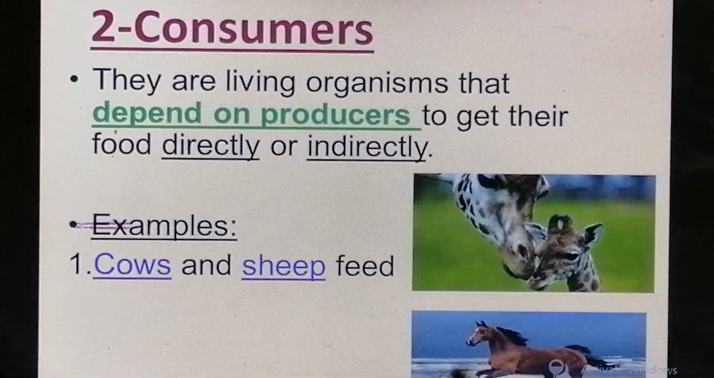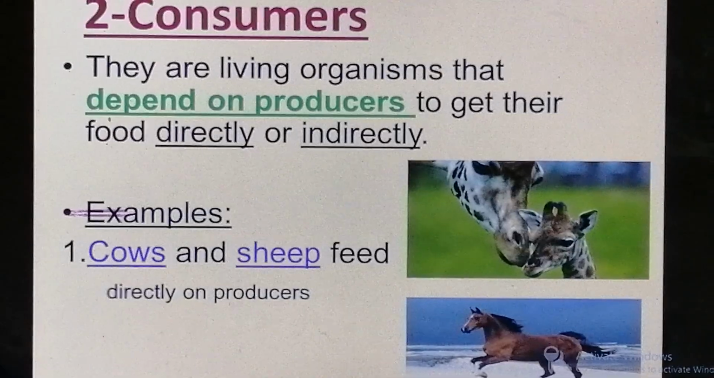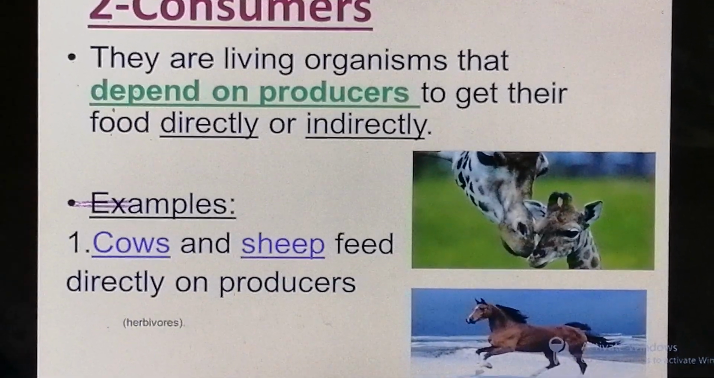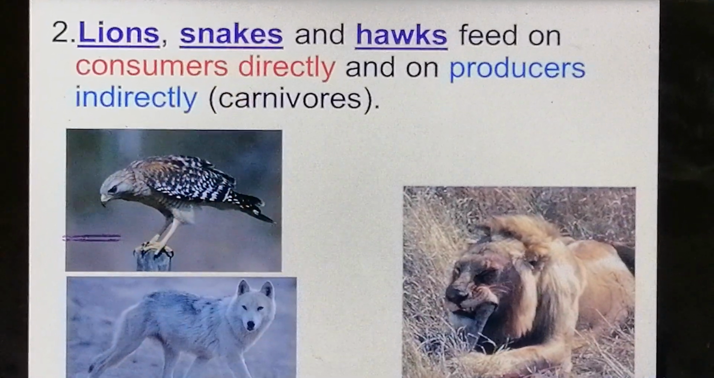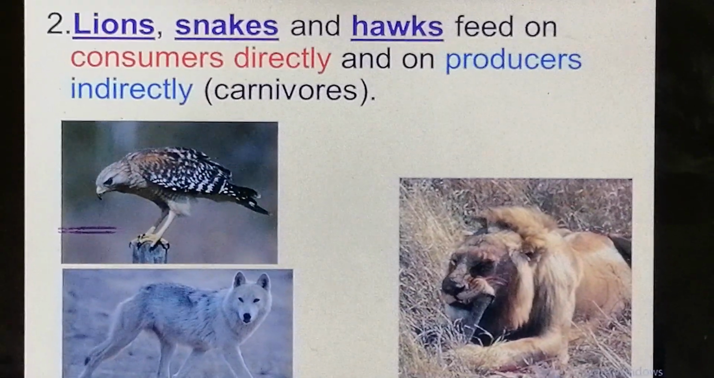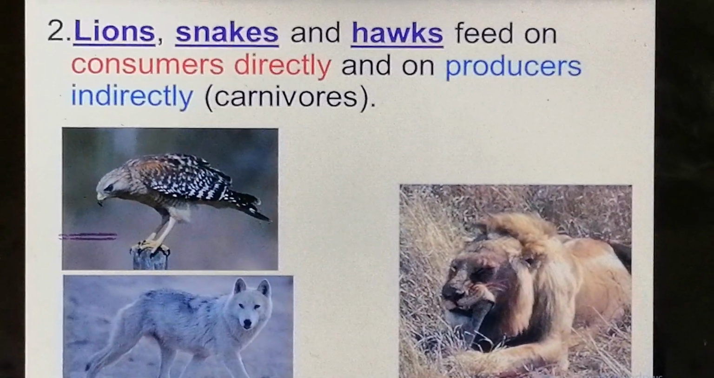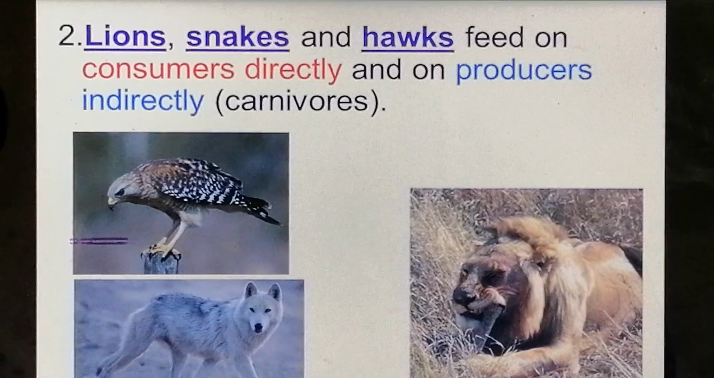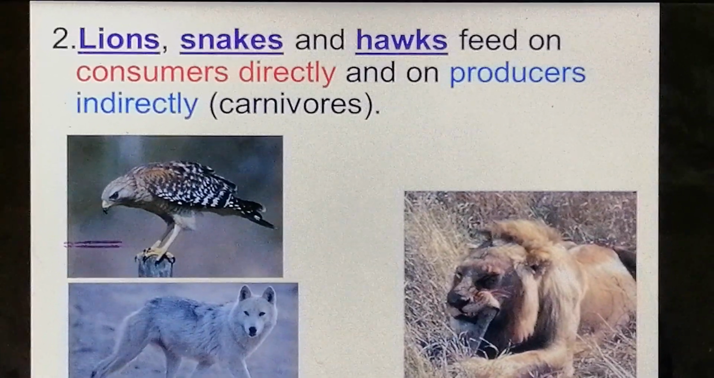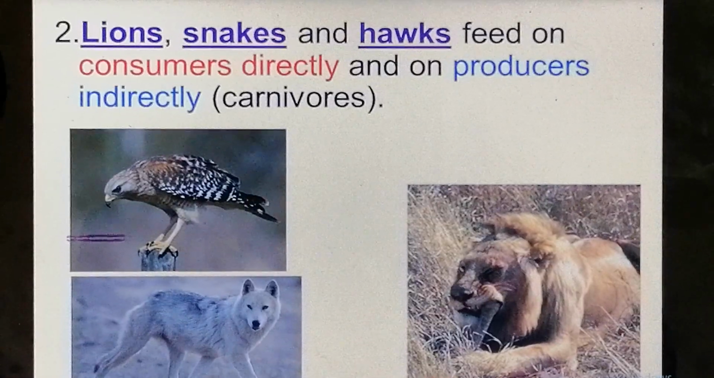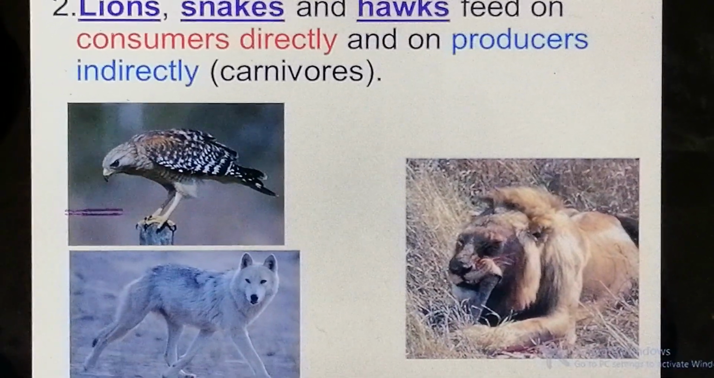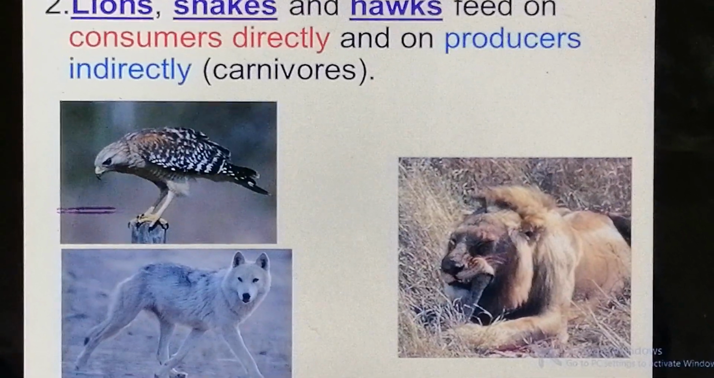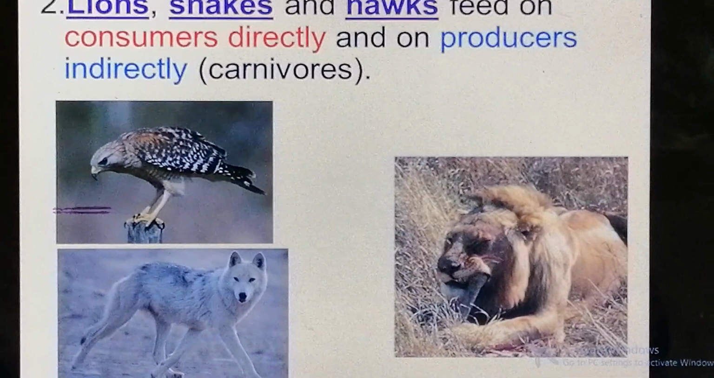Cow and sheep feed on plants directly. They eat producers directly. But what about the lion and snake and hog? They feed on consumers indirectly because they feed on consumers that feed on producers. For example, the lion feeds on a deer and the deer feeds on plants. So the lion feeds on producers in an indirect way.